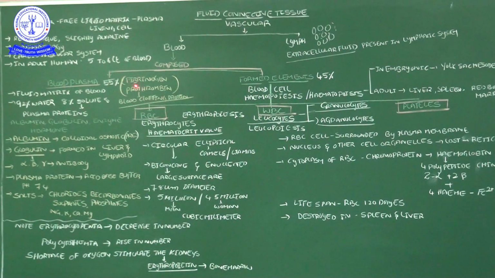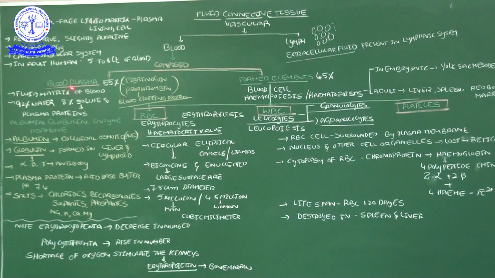So here fibrinogen becomes fibrin. Fibrin is the active condition, fibrinogen is inactive. So fibrinogen forms fibrin, and prothrombin forms thrombin. How fibrinogen and prothrombin play an important role in the formation of blood clotting, we will discuss in the cardiovascular system. But you should remember, these are the blood clotting factors present in the blood plasma.